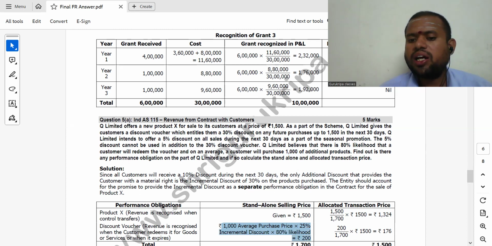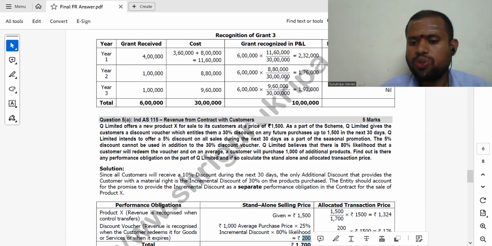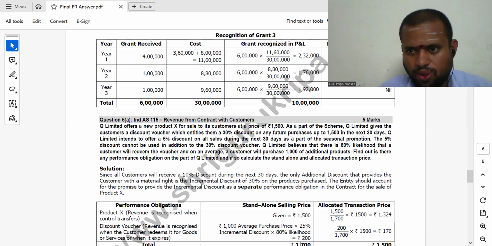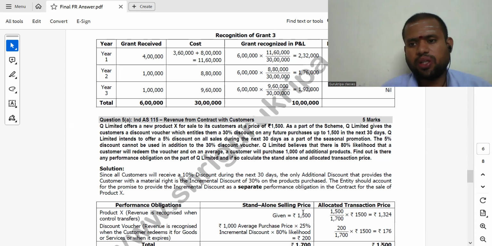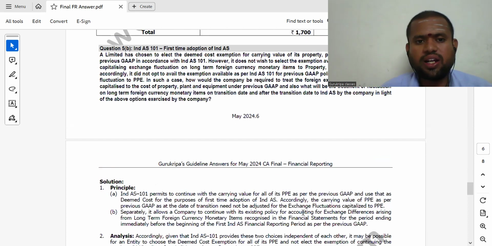So total standalone selling price will be 1,500 for the product, and next year next purchases 200 discount. So 1,700 is the standalone selling price. Transaction price 1,500. 1,500 should be allocated in this ratio. 1,500 is to 200. In that ratio, you have to allocate. And here,